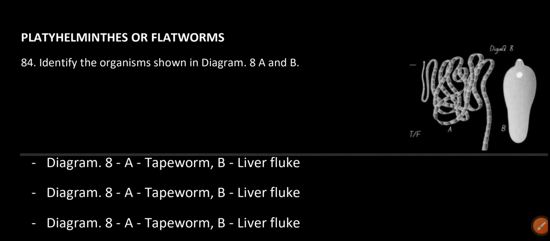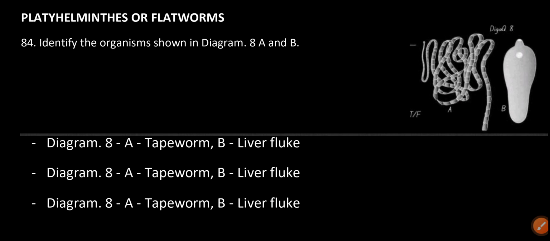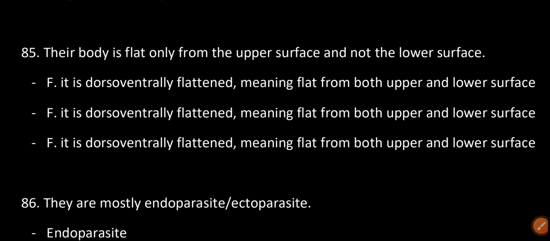Platyhelminthes are flatworms. Identify the organisms shown in diagram 8A and B. A is tapeworm and B is liver fluke. Their body is flat only from the upper surface: false. It is dorsoventrally flattened, meaning flat from both upper and lower surface.